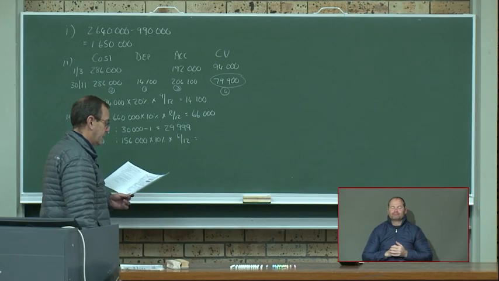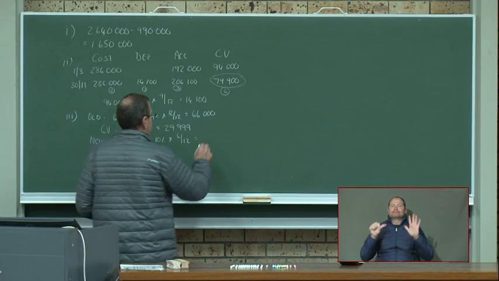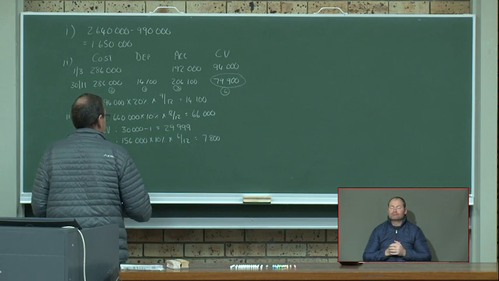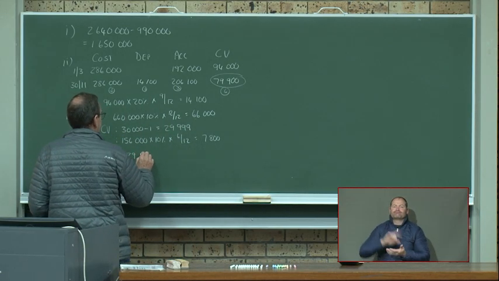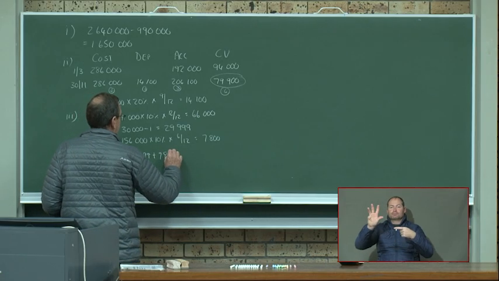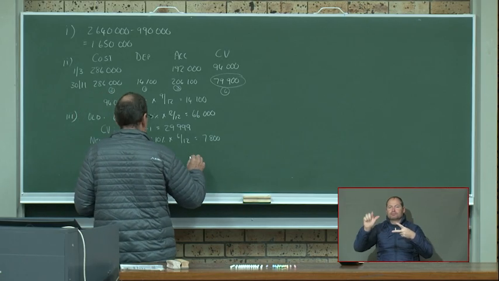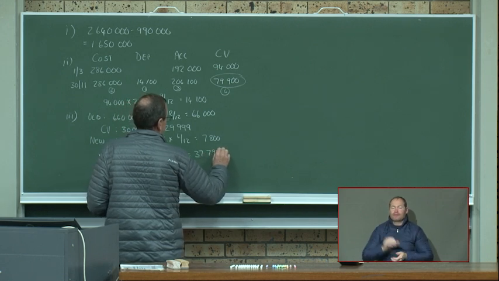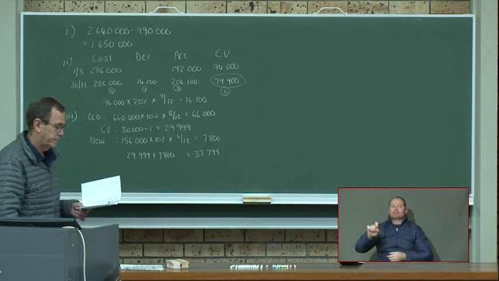For 6 months, that will give you 7,800. So our depreciation will be the 29,999 plus the 7,800. And that will give you 37,799.